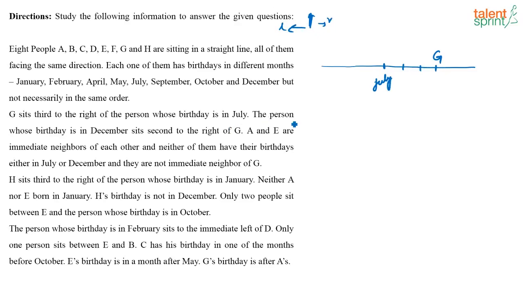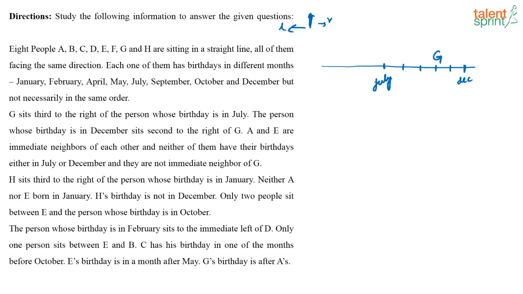Next, the person whose birthday is in December sits second to the right of G. So this has to be the person whose birthday is in December. Now, this is July. Next, what is given? A and E are immediate neighbors of each other and neither of them has their birthday in July or December, and they are not immediate neighbors of G.